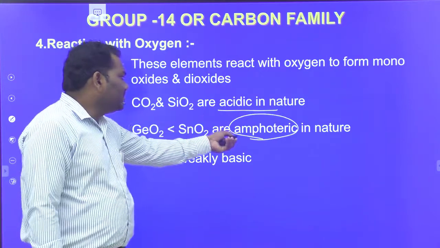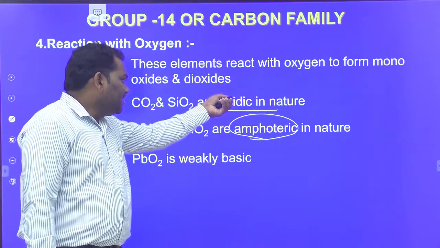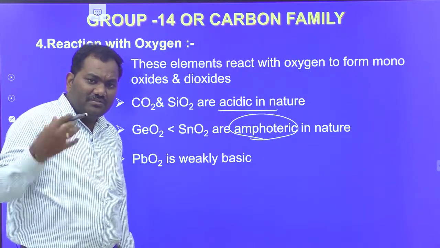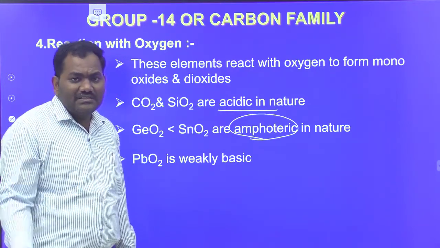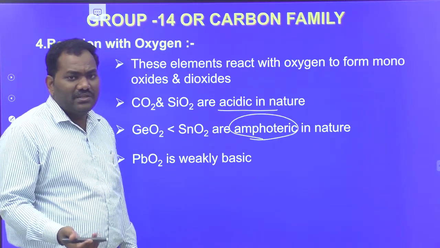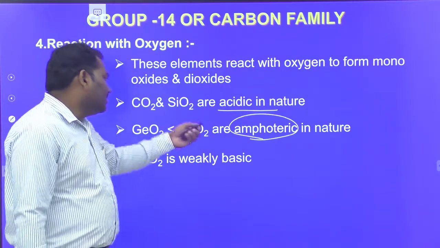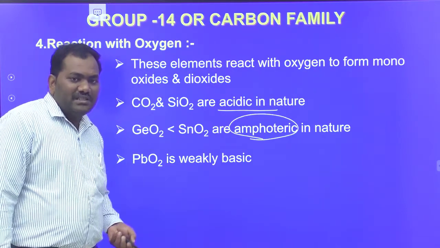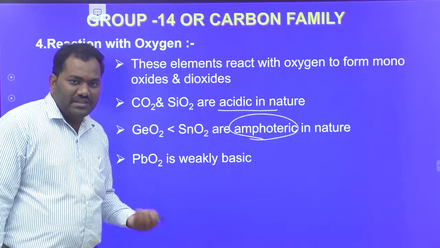Amphoteric means the compound is able to react with acid as well as base. It means it exhibits both acidic property as well as basic property. That type of compounds are called amphoteric compounds. Generally, metalloids are able to exhibit that amphoteric nature.